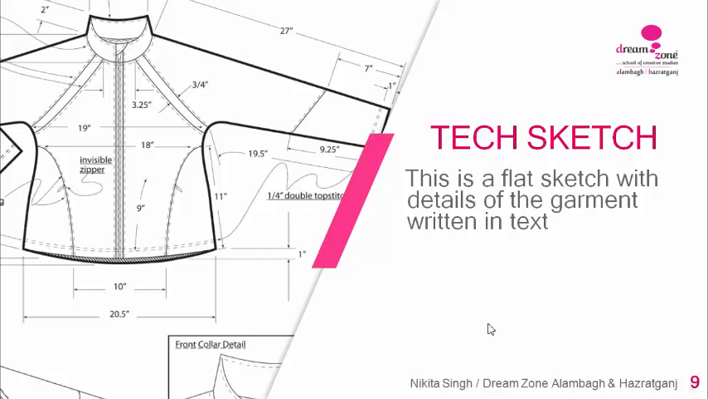The second one is called text sketch. This is a flat sketch with details of the garment written in text. Your flat sketch was just the 2D drawing, and when you give all the details like where the pocket will be, where the zipper will be, what is the size of the sleeve, what will be the size of your yoke, collar details, each and every minute detail in the form of measurements along with your flat sketch, it is known as your text sketch. This is mostly required in the industry, especially the fashion industry.